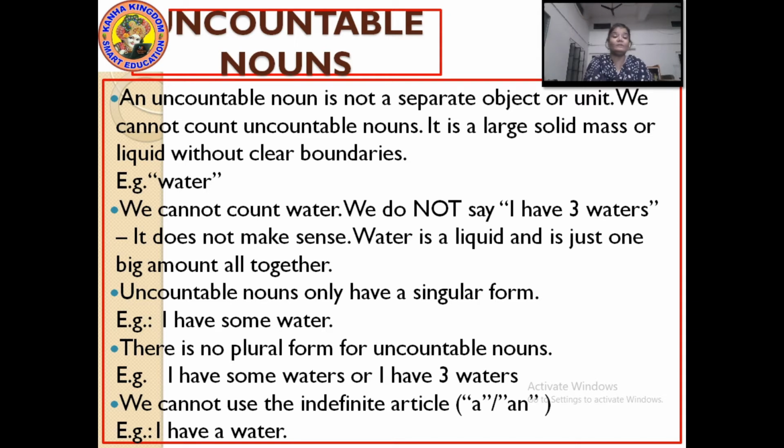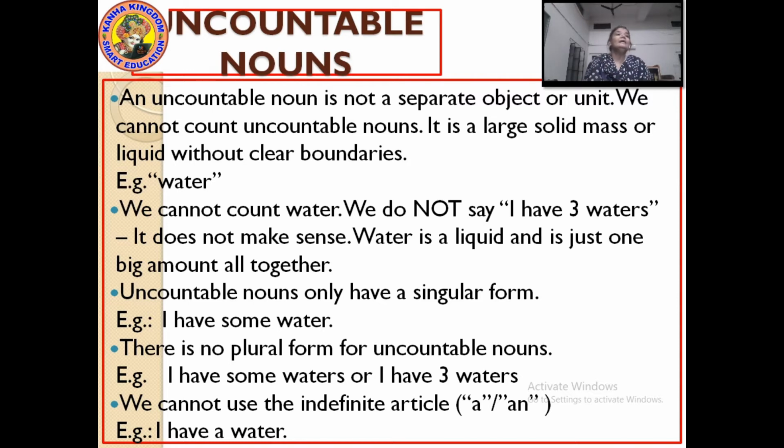An uncountable noun is not a separate object. As a countable noun is a separate object, an uncountable noun does not have a separate object. Like the fingers I had shown you, they are different, so you can count them 1, 2, 3, 4, 5. In the same way, uncountable nouns do not have such different or separate units. We cannot count uncountable nouns as 1, 2, 3, 4, 5, 6, 10, 15, 20, 100.